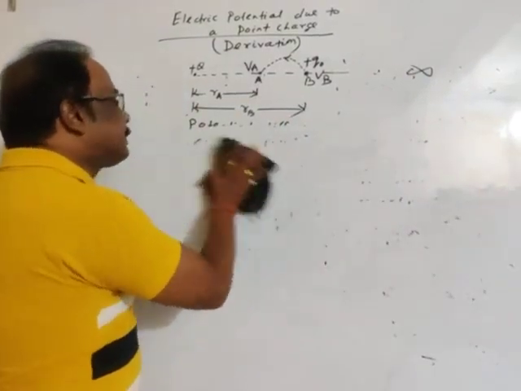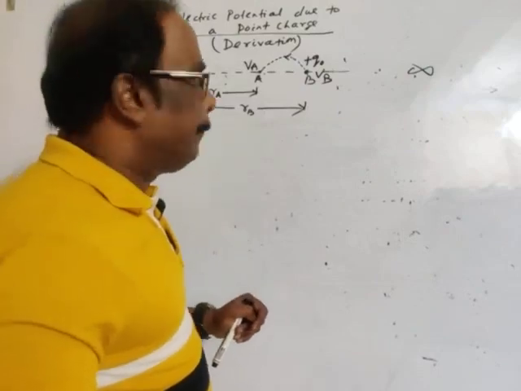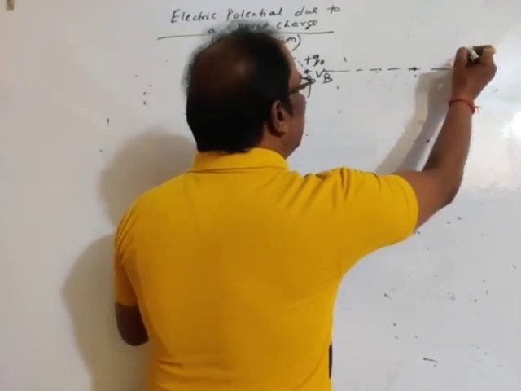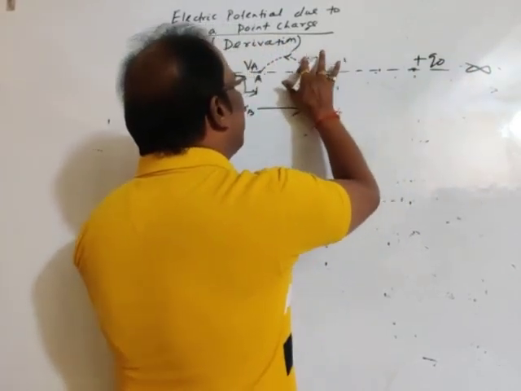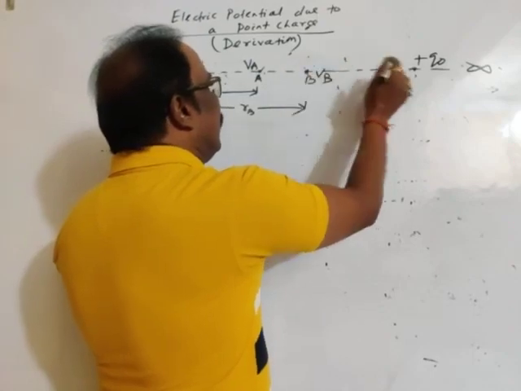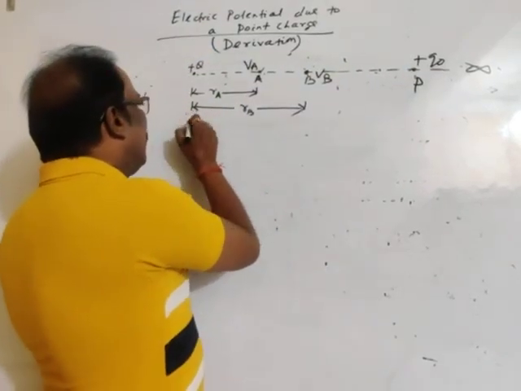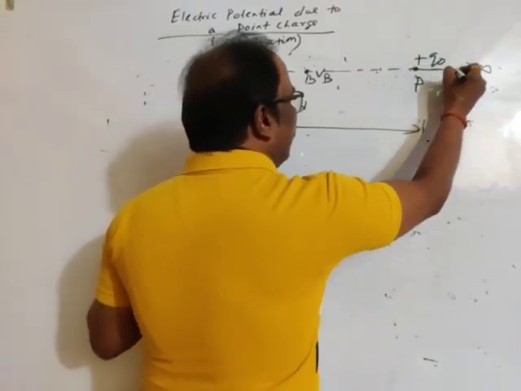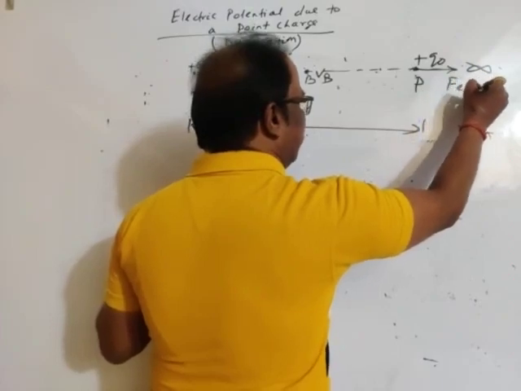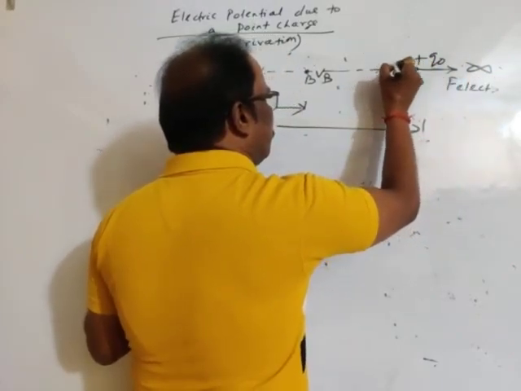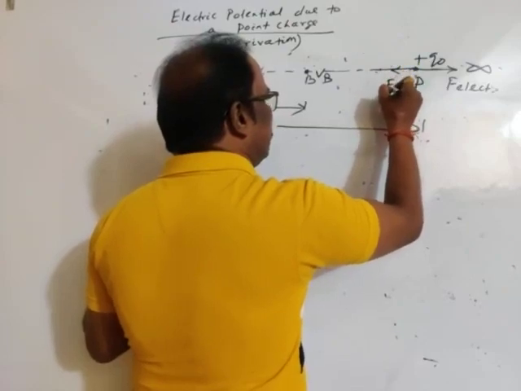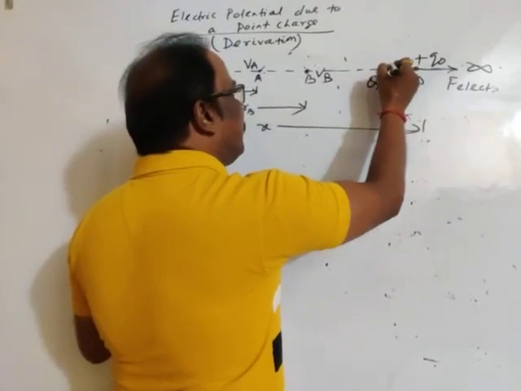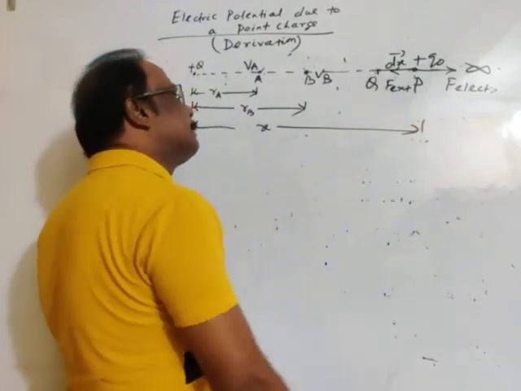Again, you can derive it in a similar way. Okay. Let this be infinity, and place a unit positive charge at any point P at a distance x from the field creating charge. Towards infinity, this is the electrostatic force, and towards the source charge, this is the external force. Under the effect of the external force, the charge is displaced from P to Q through a small displacement dx.